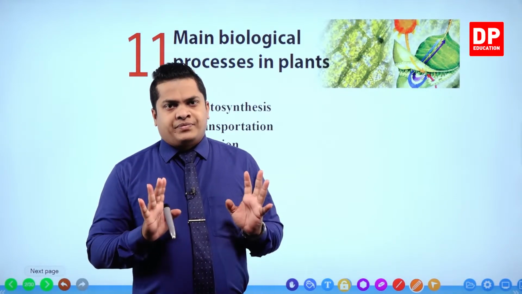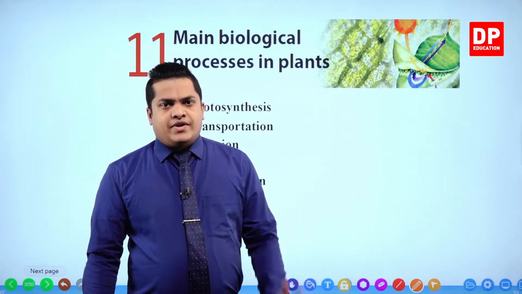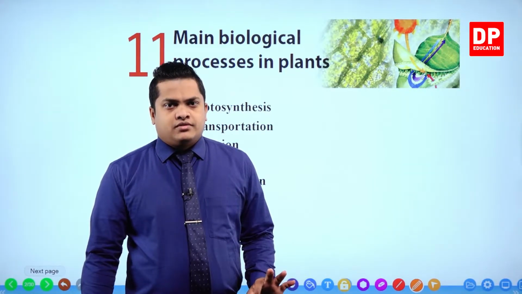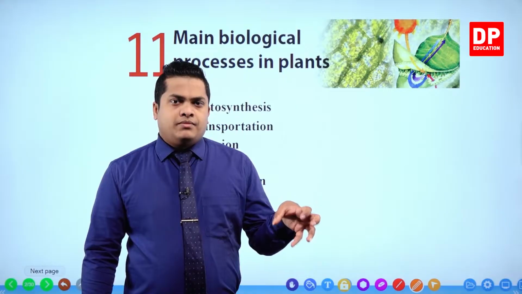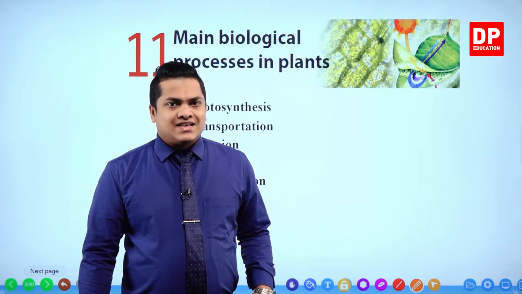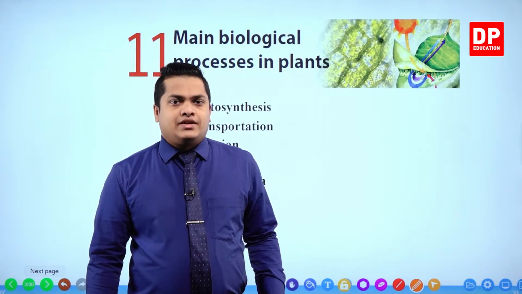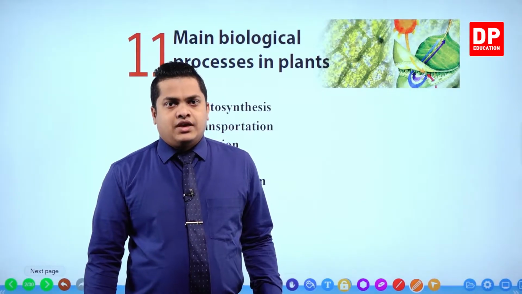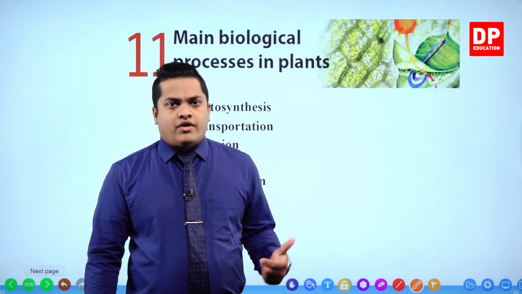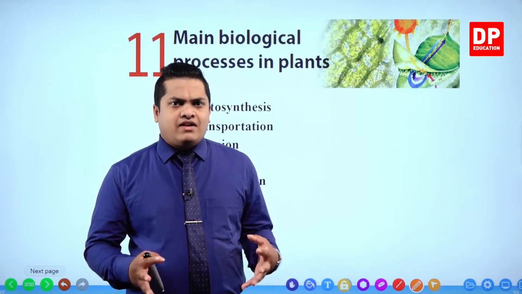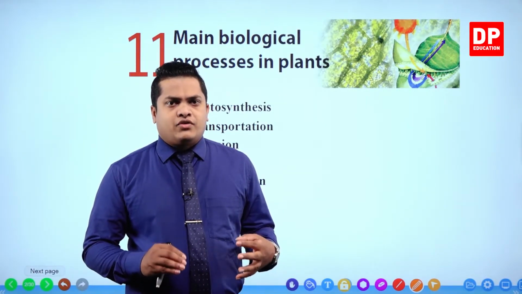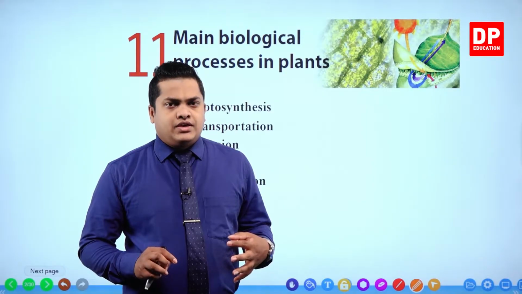You know that plants utilize carbon dioxide and water during photosynthesis. And plants also utilize solar energy, or sunlight, as the main source of energy in the production of food. These are the main things that we have studied relevant to the photosynthesis part, okay?